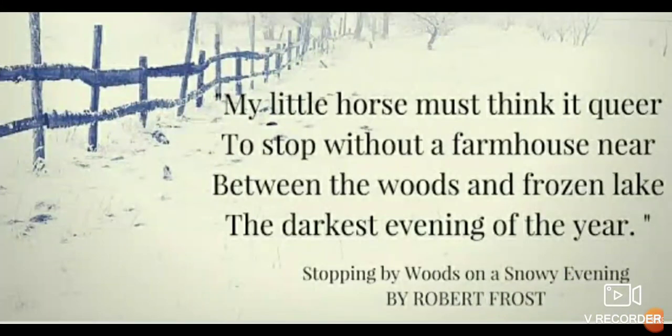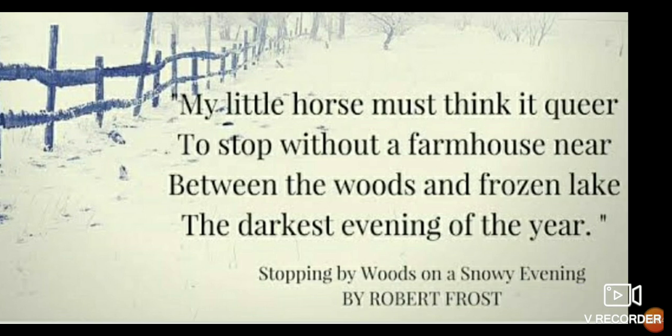Now see one more example. My little horse must think it queer to stop without a farmhouse near. You can see from the beginning to end only one full stop is used. So which figure of speech is it here? Enjambment. Because we know enjambment is where in one, two or three lines no punctuation mark is used. It is not necessary for a whole paragraph, but at least one, two, three lines should have no punctuation mark. So you can see no punctuation mark is used from the beginning to end.